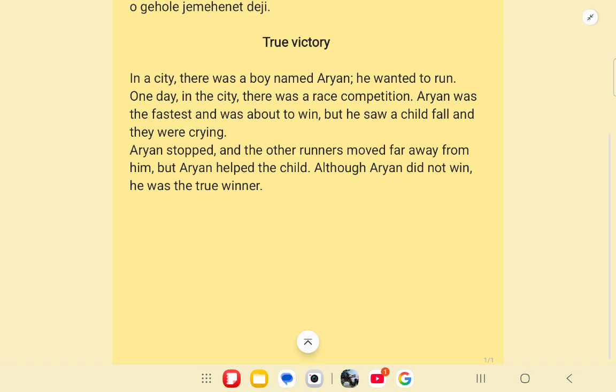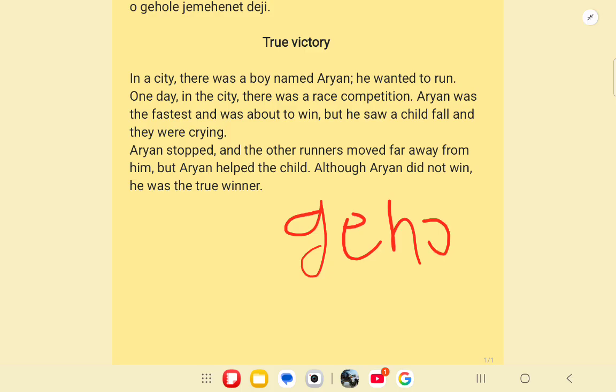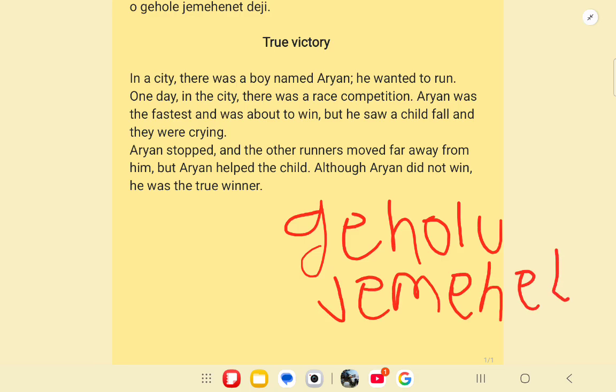That is because in the heading of the story it is written geholu jemehet. So what does it mean? Gehol means real or true, and jeme means to win, and when we add the h suffix it makes it a noun. So to win, converted into a noun, means victory.